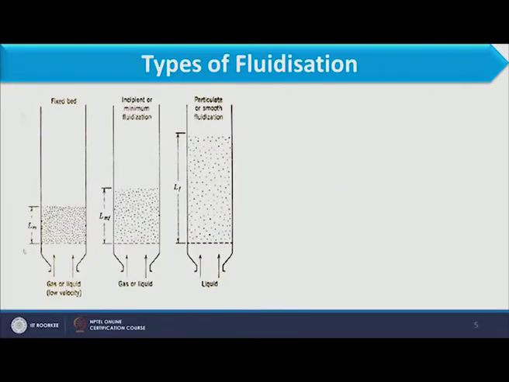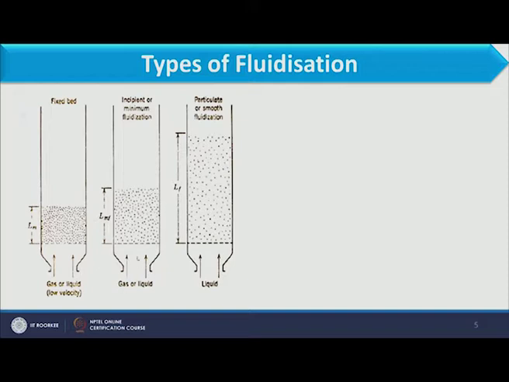So, what happens when you see this figure? In figure 1, gas or liquid flows through the bed and the velocity is less. When velocity is less, the particles will not start moving, they will stay at a static position. The total height of the bed is denoted by Lm, the initial height of the bed.